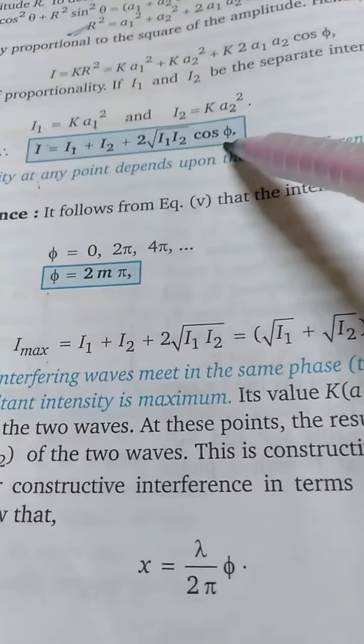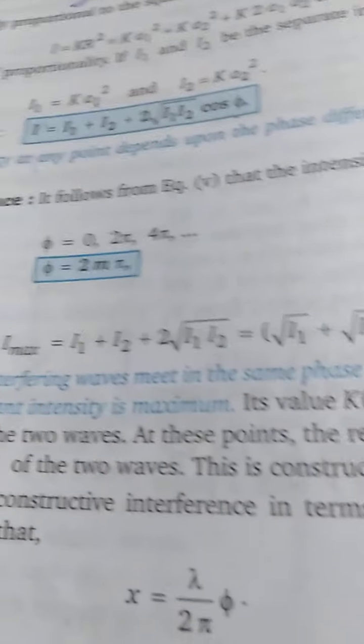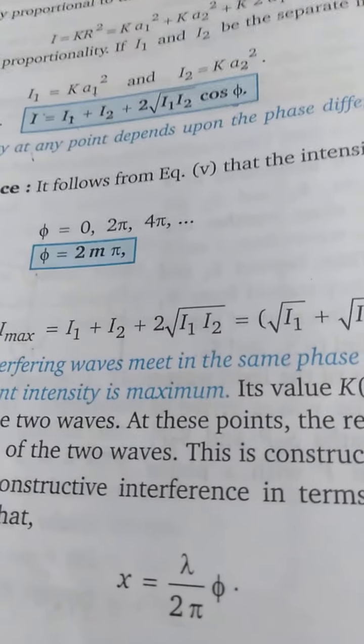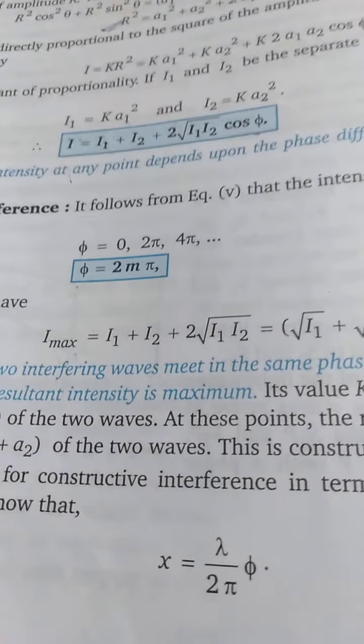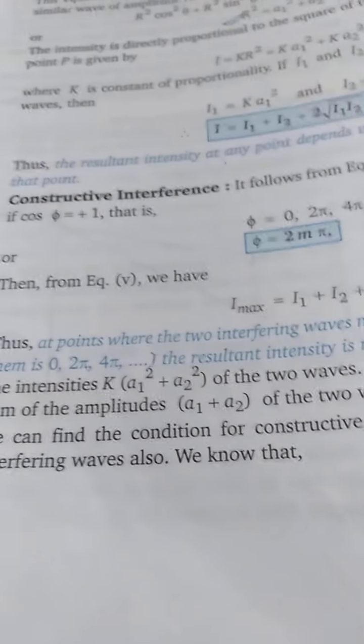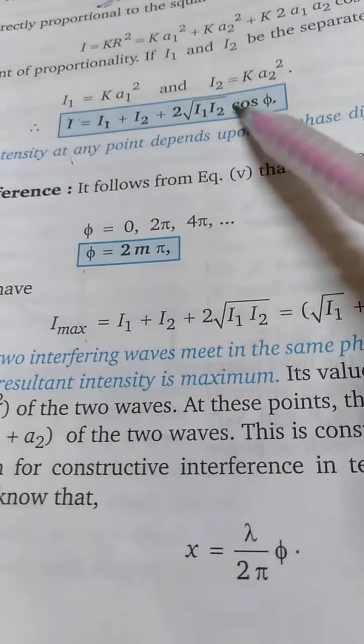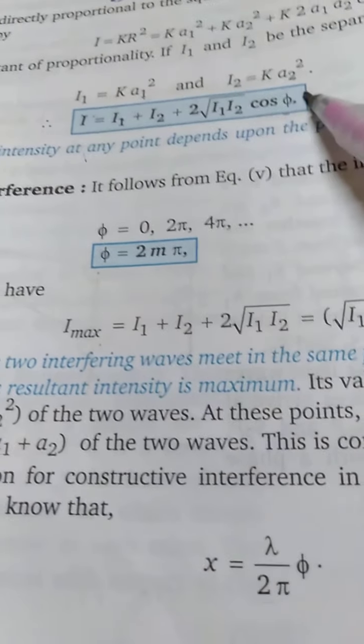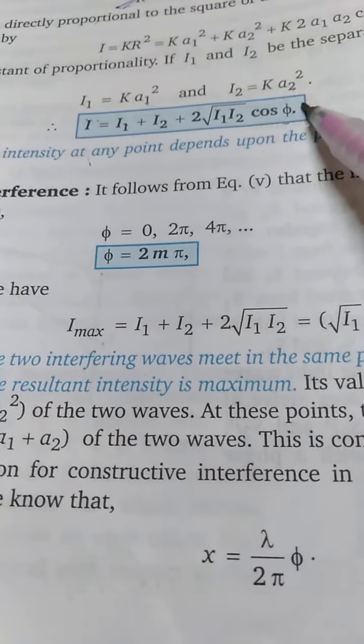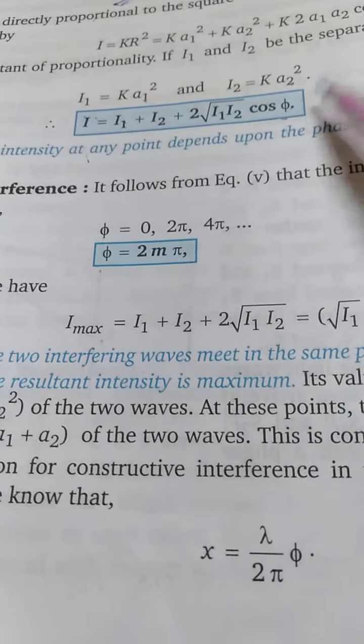That is given by this formula. Now we are going to see when there will be constructive interference and when there will be destructive. Constructive interference will take place if cos phi is 1.